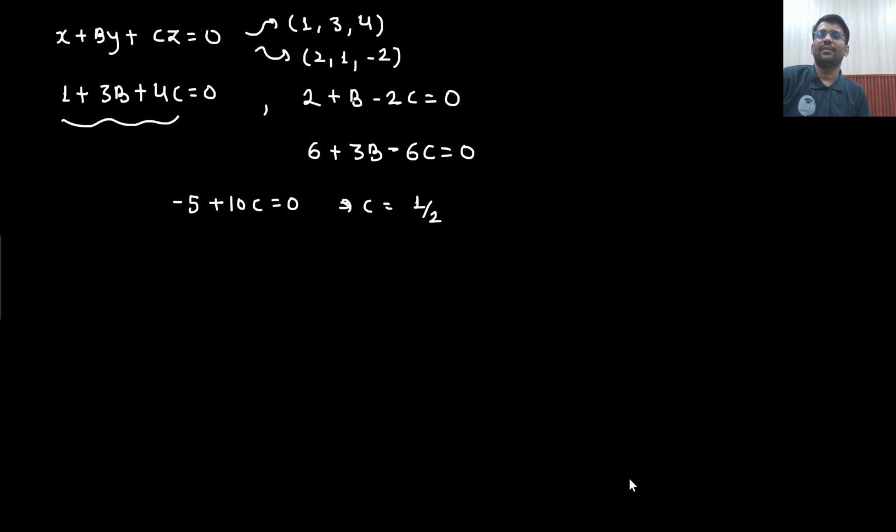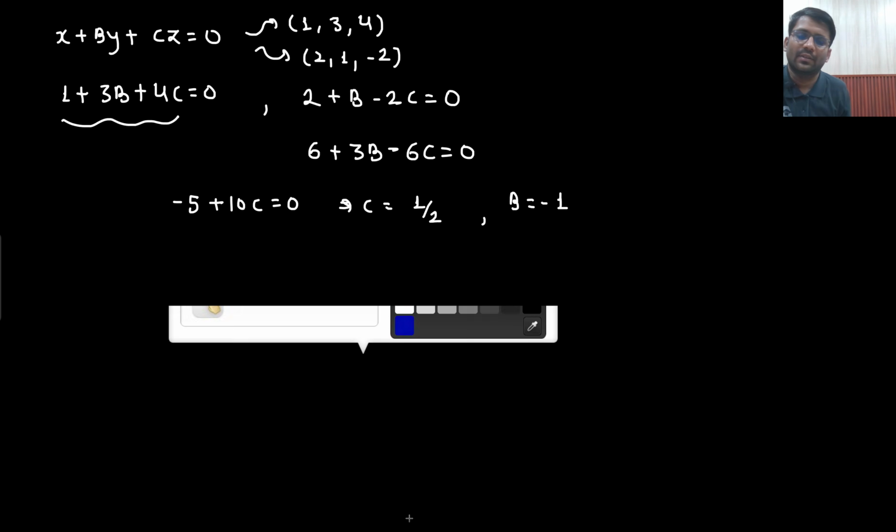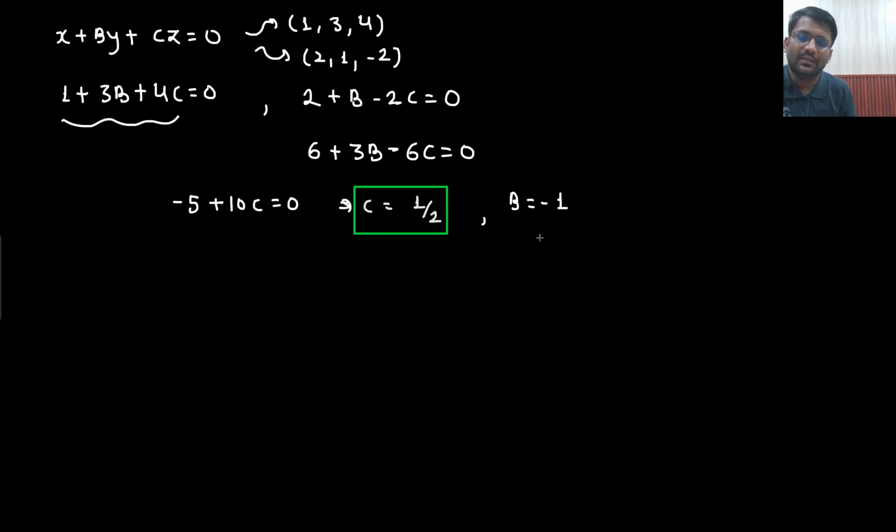If the value of c is 1 by 2, then the value of b is minus 1. This is the answer that we are getting, the c and b values.